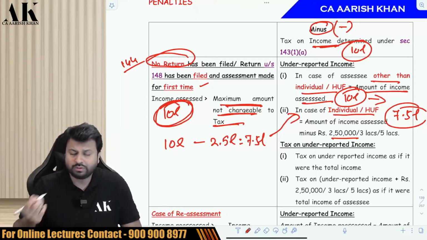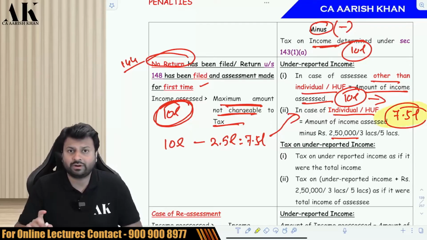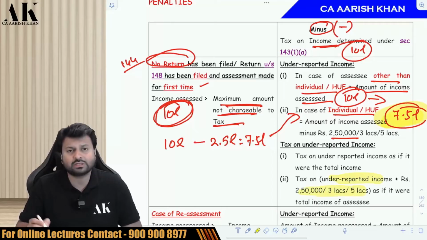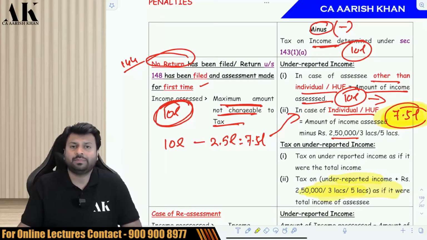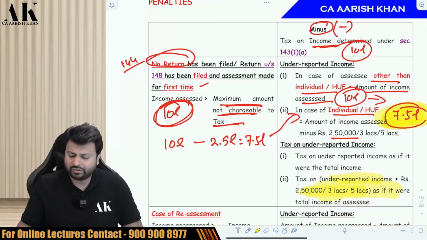Okay. Now how to compute the tax? Again, don't make a mistake. In case of individual, HUF, don't compute tax on 7.5 lakhs. While computing the tax, you have to compute tax on 7.5 lakhs plus the basic exemption limit. In short, you have to compute tax on the entire 10 lakh rupees, and then you have to compute the penalty of 50% or 200%. In some cases 50%, in some cases 200%. That I'll let you know in some time.